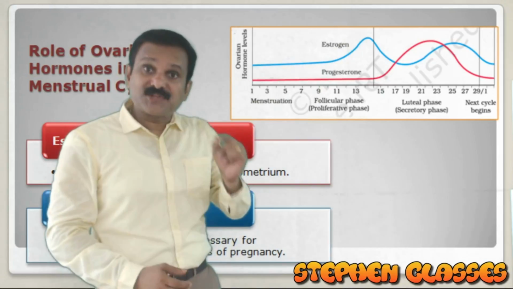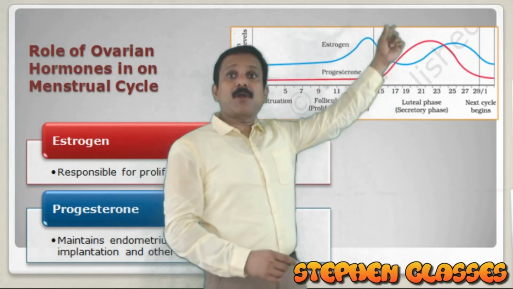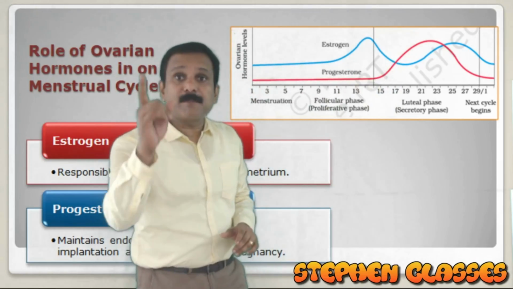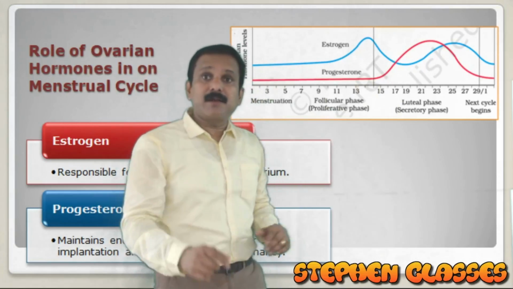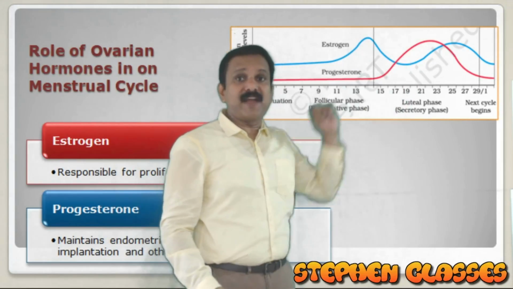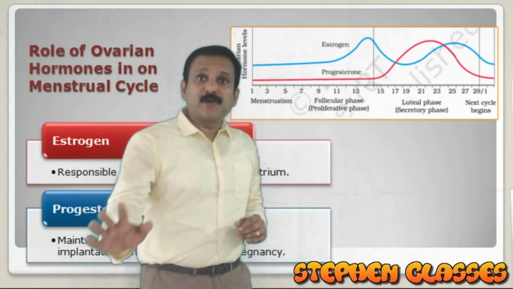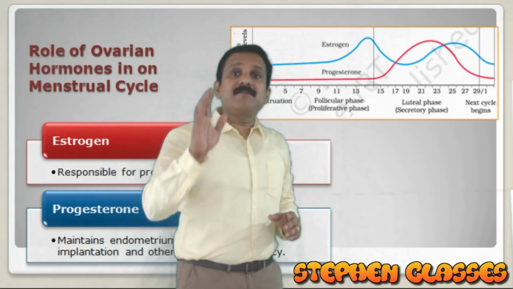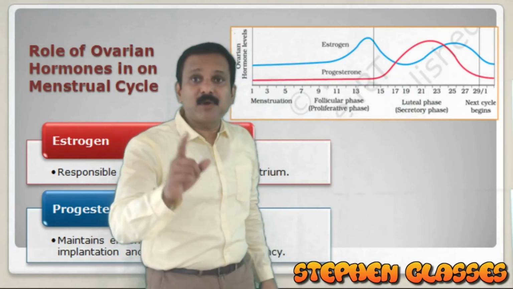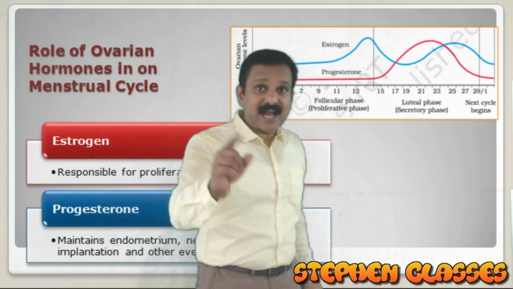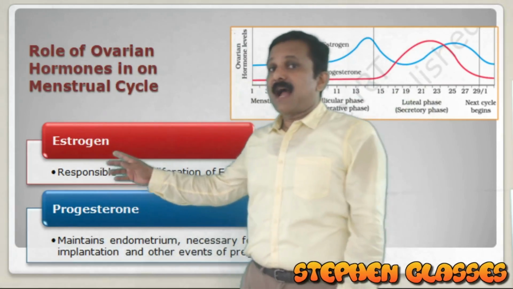Like that, which hormone is high in the secretory phase? In the secretory phase, the progesterone level will be high. And why? Because of the corpus luteum. The corpus luteum will begin to produce progesterone in the secretory phase, or the luteal phase. So which hormone is high in the proliferative phase? Estrogen. Which hormone is high in the secretory phase? It is progesterone.